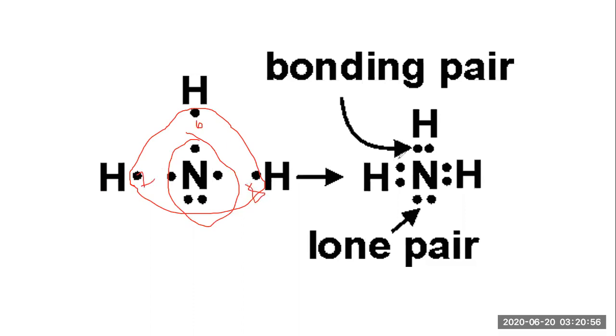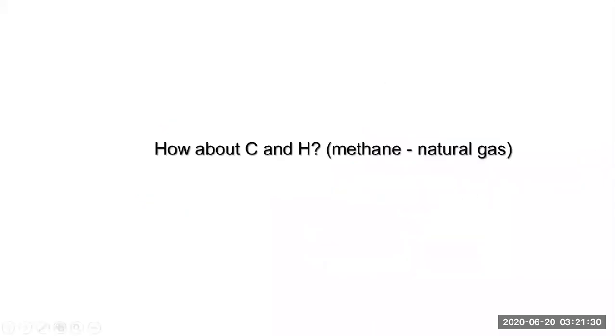Similarly, if you draw the structure like this, this hydrogen duplet is complete, this hydrogen duplet is complete, this hydrogen duplet is complete, correct? And the nitrogen has an extra pair, which is called a lone pair of electrons. The bonding pair is the one shared with the hydrogen, and the remaining part is called the lone pair of electrons, correct? So shall we move ahead? Yes, definitely. Now, how about carbon and hydrogen?